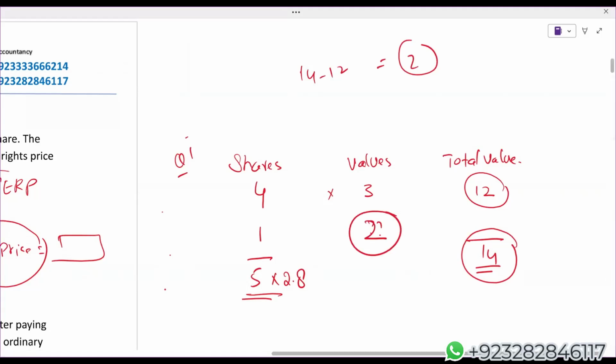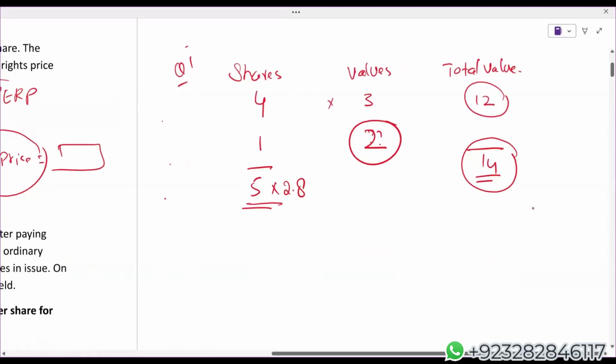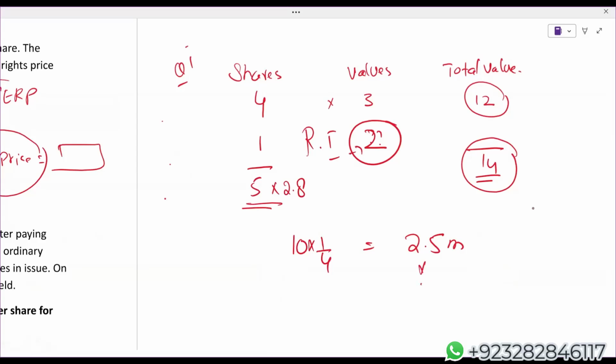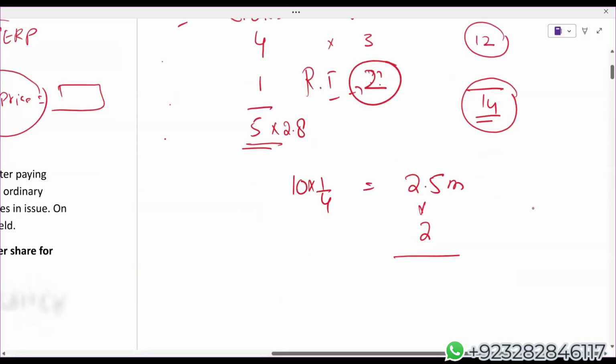If the right issue price is 2, the total number of rights we have already calculated. The company already has 10 million shares, and 1/4 means the total number of rights is 2.5 million, and the right issue price is $2. It means how much finance has the company raised? 5 million.